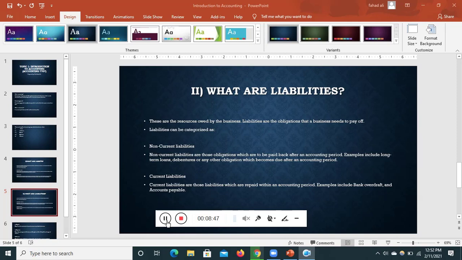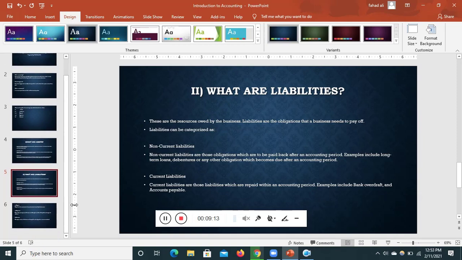Current liabilities, majorly you will see bank overdraft, when you withdraw more than your amount in the bank, and there is an agreement by the businesses with the bank that gives the companies access to withdraw more than is available in the account of the company. Next is accounts payable. Accounts payable is a current liability, because accounts payables are our suppliers to whom we have not paid. We have purchased from them on credit, but we have to pay them afterwards. Within 1 year we settle both of these, bank overdraft and accounts payable.